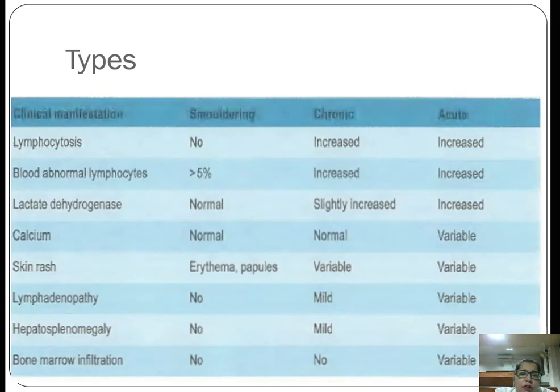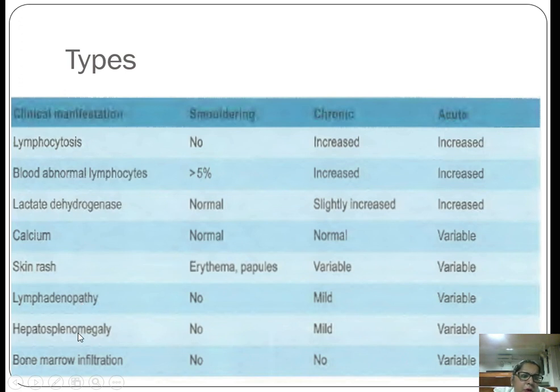Now to summarize all the three types, lymphocytosis is seen in the chronic and the acute phase, we don't get it in the smoldering phase. Abnormal lymphocytes are seen both in chronic and acute, but are present in small amount in case of smoldering. LDH and calcium are normal in case of smoldering, but they are either normal or increased in case of chronic and acute.